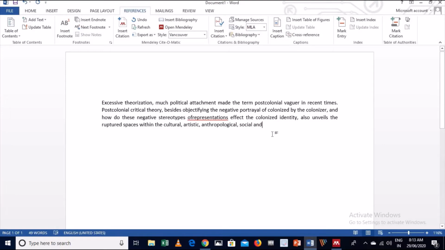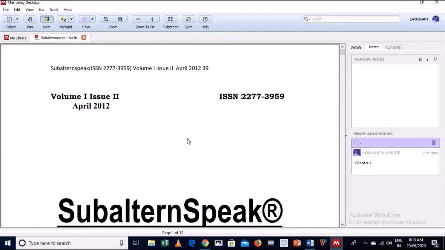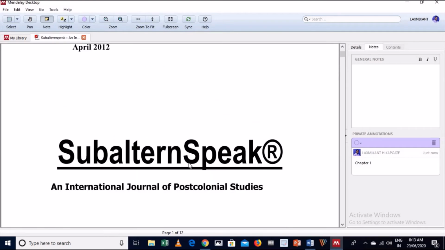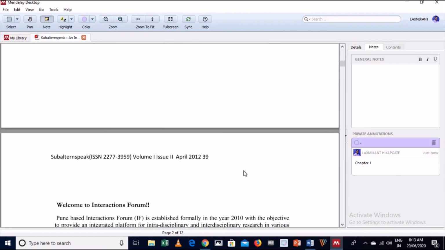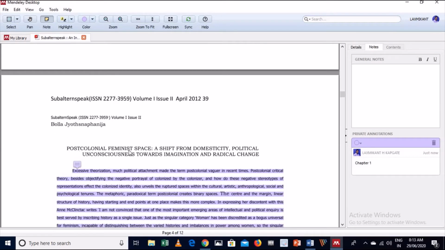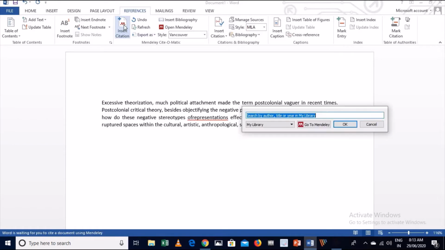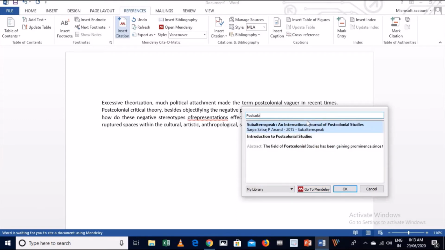Again you go to References. Suppose, what is the title? Okay, Subaltern Speak, post-colonial feminist space. This is the title of my journal. Now I can go to this section, click and put your cursor here and go to the insert section. Here you can see post-colonial.